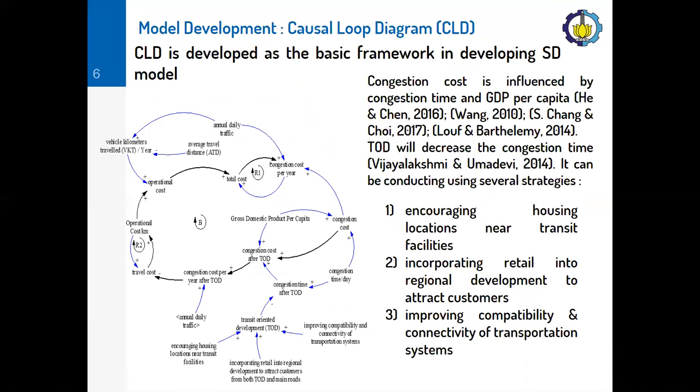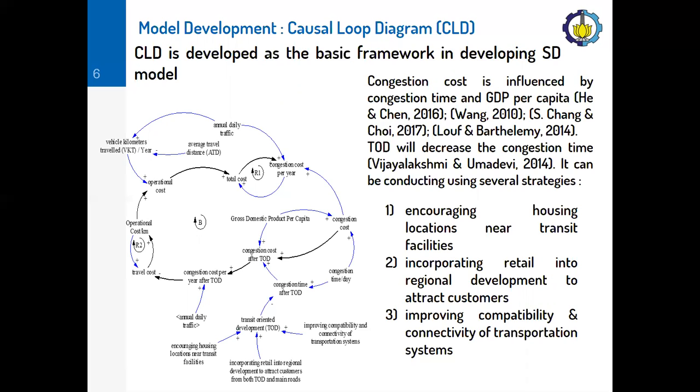The first step to develop system dynamic model is causal loop diagram development. This causal loop diagram we can use as the basic framework in developing system dynamic model. Congestion cost is influenced by congestion time and GDP per capita as seen in this causal loop diagram.